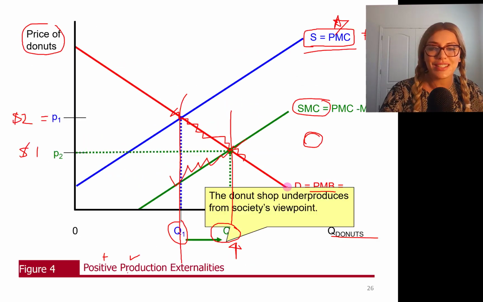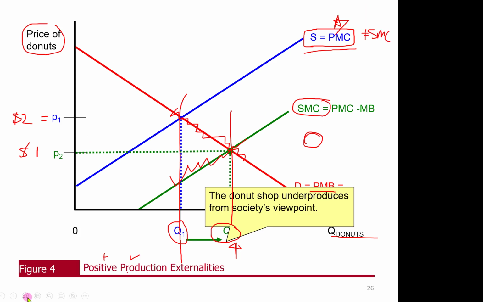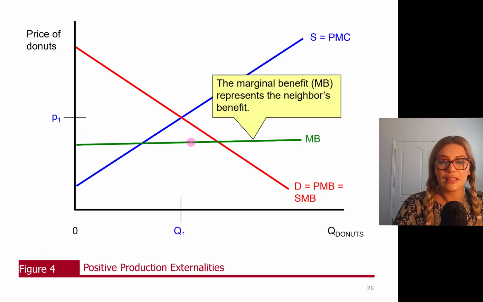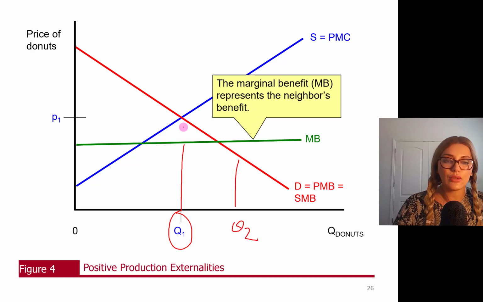I'm going to show this real quickly. So this is your privately optimal. Socially optimal, let's say, was here, Q2. So we're looking at the marginal benefit and the area under that curve from Q1 to Q2.